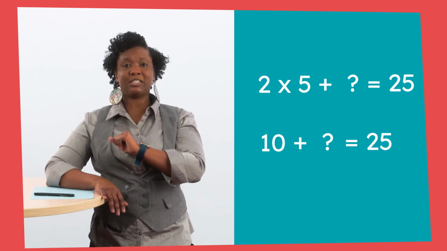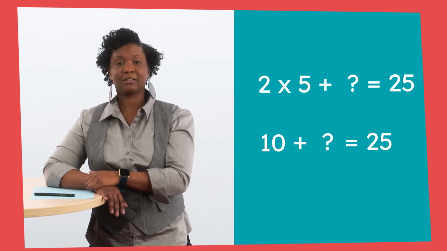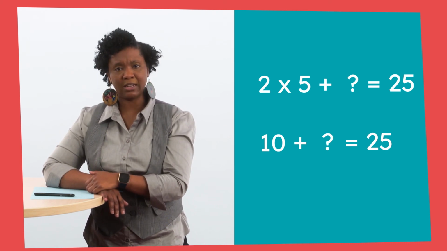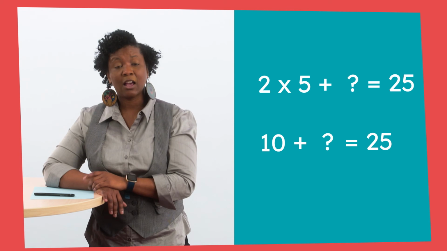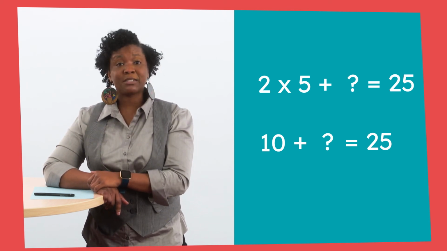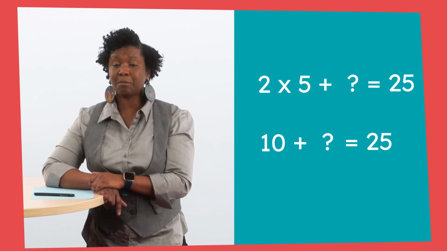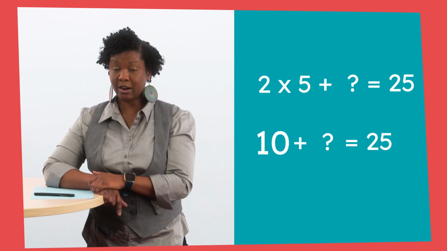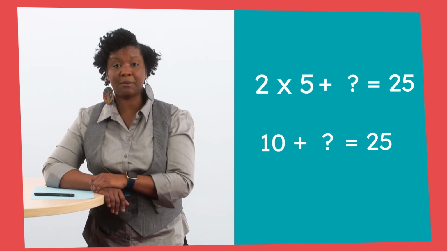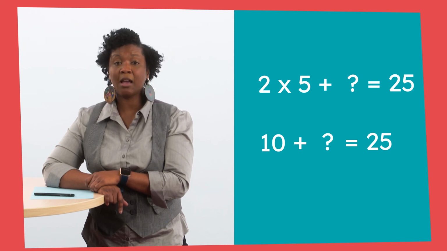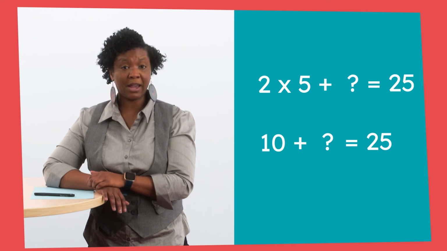That was a great question, and I will share it with our friends. One of our friends asked, why did I replace 2 times 5 with 10? Do you know why? Whisper your answer to me. You are absolutely correct. This is a 2-step problem, and we completed the first step, so I placed the 10 there as a reminder that we solved 2 times 5. And 10 is the number of miles he ran in 5 days. Please write 10 plus question mark equals 25 on your paper.